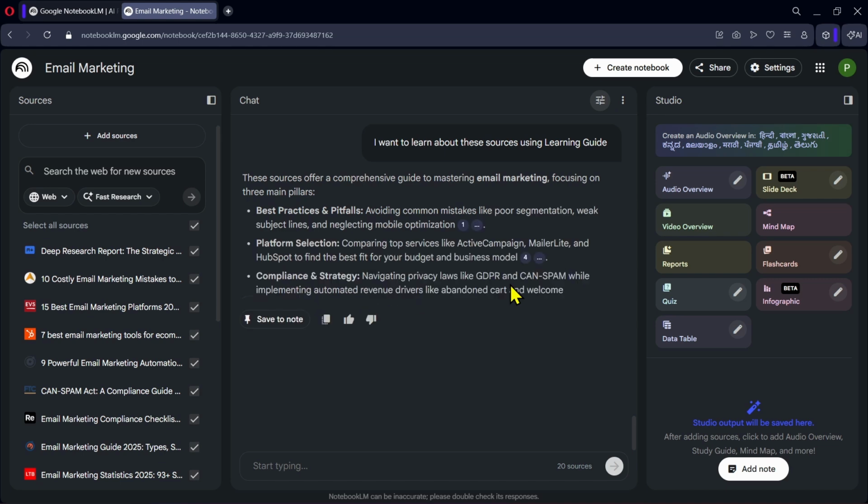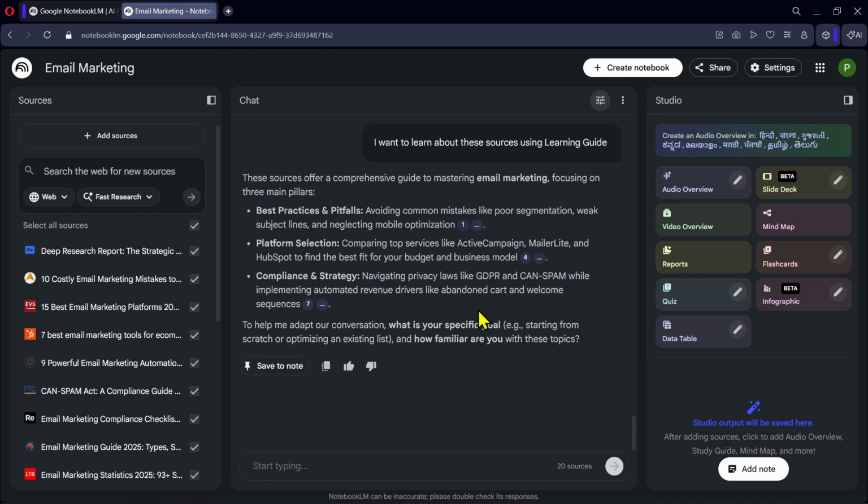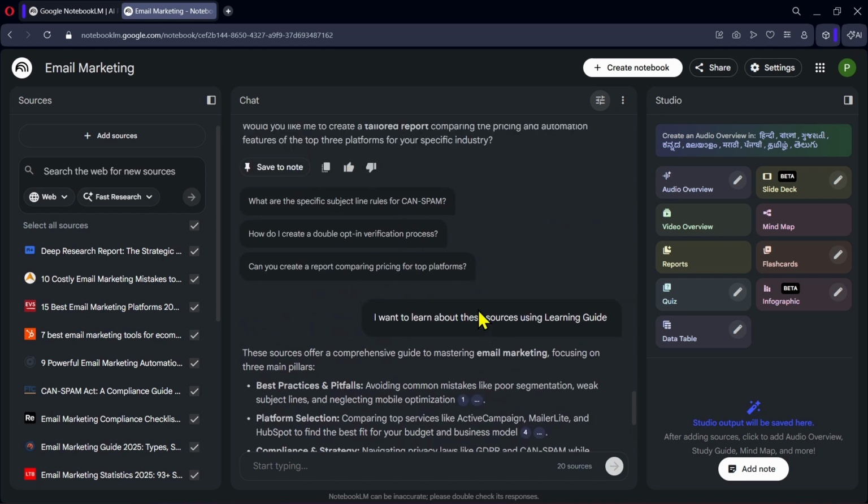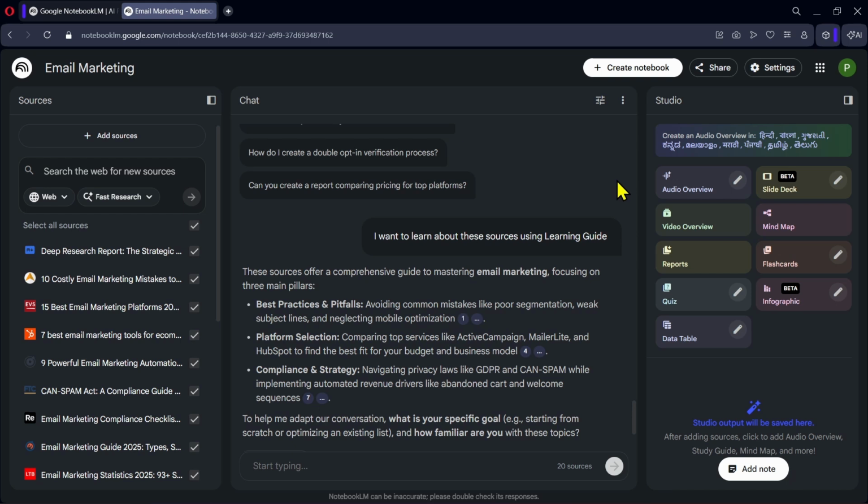So that covers the sources and chat sections. Now let's move to the Studio panel on the right, which contains several powerful features. The first option here is Audio Overview. If you click on it, NotebookLM will generate an audio discussion about your topic based on the sources that were added. This process usually takes a few minutes.